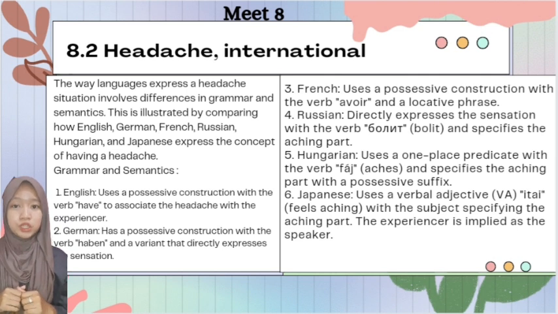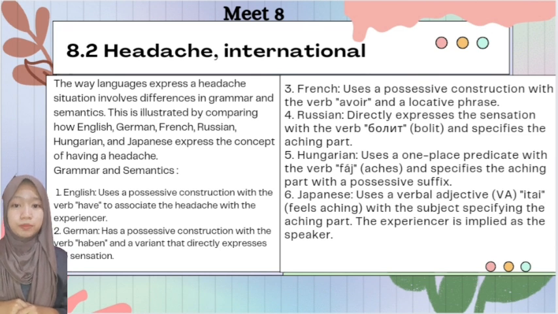The way languages express a headache situation involves differences in grammar and semantics. This is illustrated by comparing how English, German, French, Russian, Hungarian, and Japanese express the concept of having a headache. Grammar and semantics. Number 1, English uses a possessive construction with the verb have to associate the headache with the experiencer.